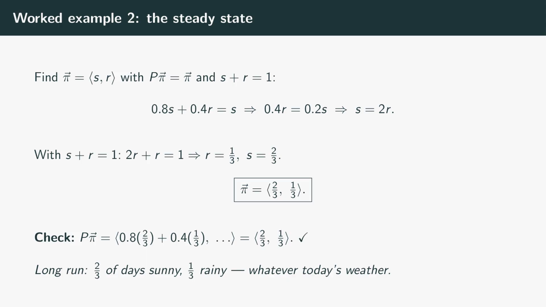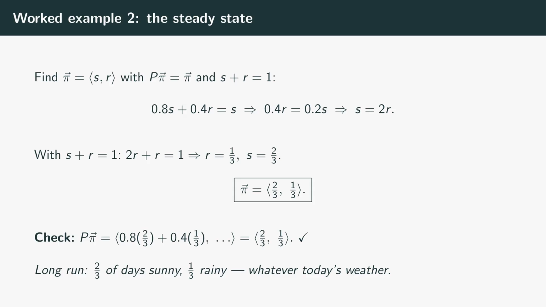Now let's find that long-run mix exactly by solving for the steady state. We want a distribution pi with a sunny share S and a rainy share R that the matrix leaves unchanged, so P times pi equals pi, and whose entries sum to 1. Writing out the first equation, 0.8s plus 0.4r equals s. Rearranging, 0.4r equals 0.2s, which simplifies to s equals 2r, so sunny is twice as likely as rainy in the long run. Combine that with s plus r equals 1, 2r plus r is 1, so r is 1/3 and s is 2/3. The steady state is 2/3, 1/3.